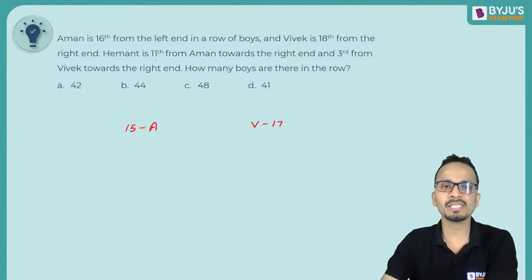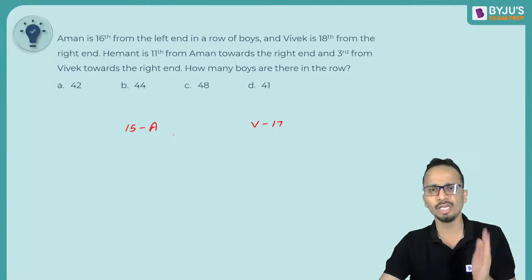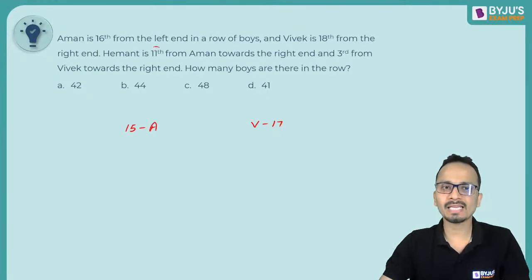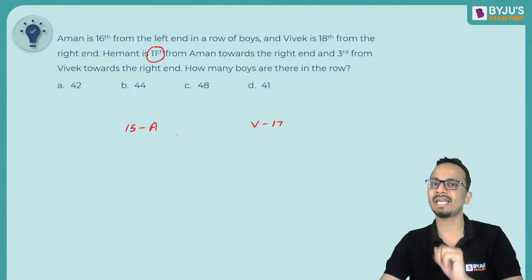Now Hemant is 11th from Aman towards the right end. Now Hemant is 11th on the right hand side of Aman, and his rank is 11th from Aman. Okay, so if I place Hemant somewhere here in the middle of Vivek and Aman, so I can say that there should be 10 boys between Hemant and Aman.